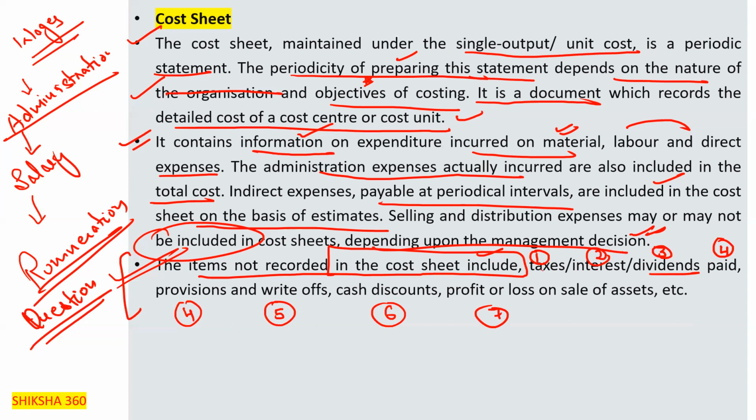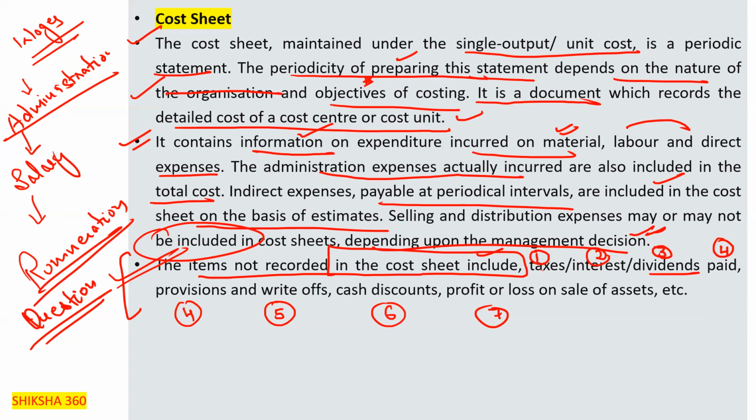Just simple, all the costs are to be included. But taxes paid, interest paid, dividend paid, provision and write-off are not, because dividend comes only when there is a profit generated. So why would we take the dividend from the customer if we want to pay it later? In the cost sheet, those costs are to be included which we have to take from the customer when the final price is to be fixed.